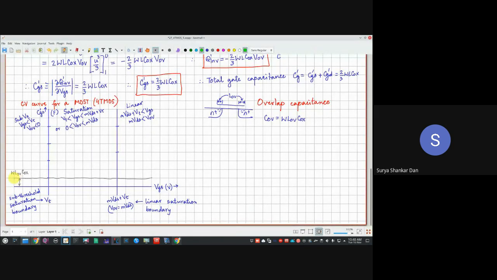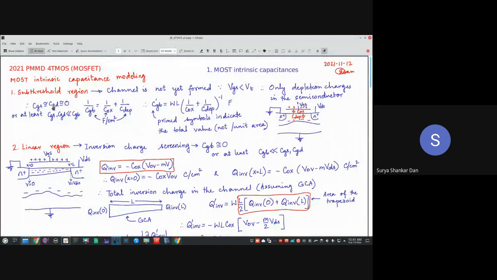So over here in the saturation region, right now I am drawing CGD. So let me just write it here. This line corresponds to COV. This green one relates to CGD. In the subthreshold region, what is the value of CGD? It is approximately 0.